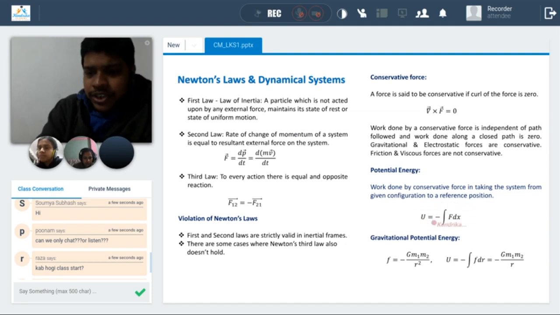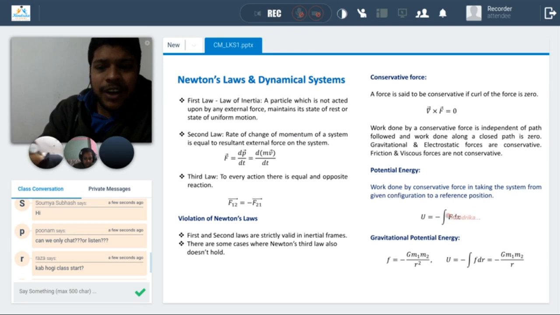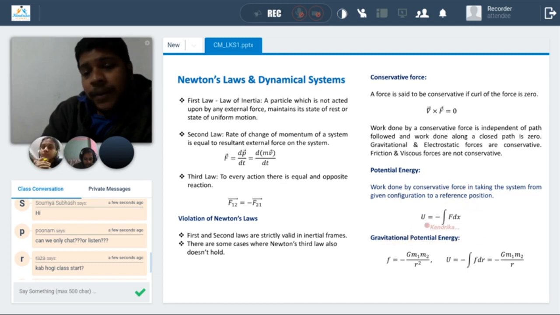So this is the definition: potential energy is equal to minus the integral of F dx. F dx is work done, and the negative sign is there because you have to do work, you don't get the work. Then for gravitational potential energy, you know the formula for force: F is equal to minus G m1 m2 upon r square.